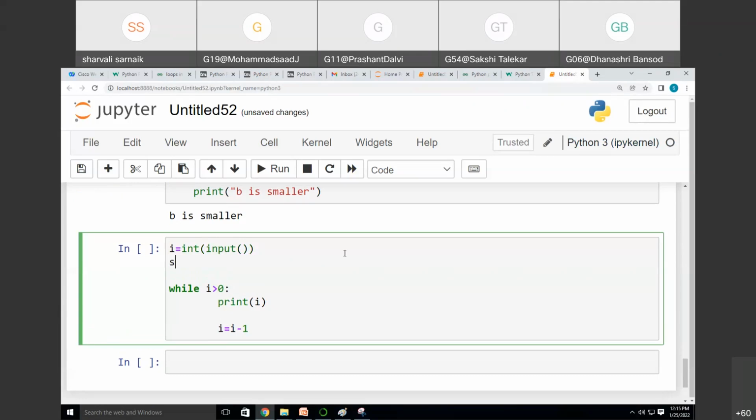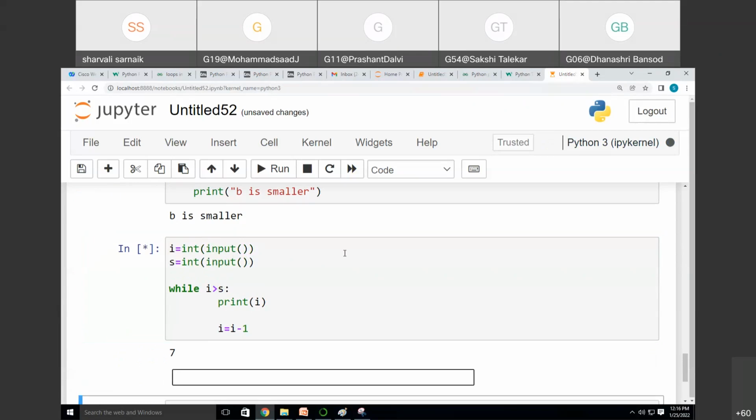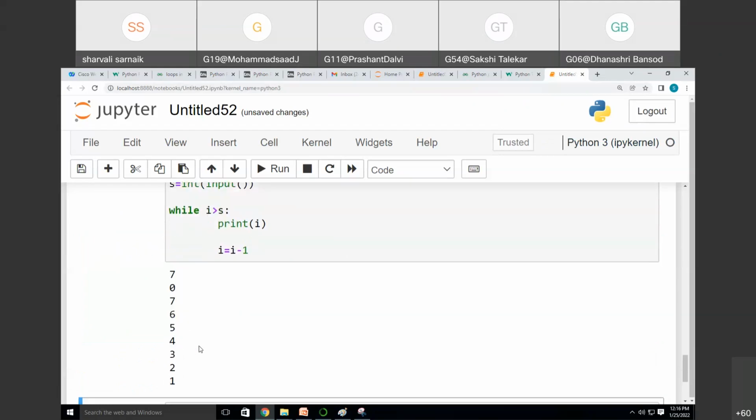Let's take s. That also I'm taking as a user input. So now instead of 0, I will write here s. Now see, whenever I run the code, I'm getting one box. In that box, I'm writing 7, and in the other box, I'm writing 0. So see now, it is helping me to print the numbers.